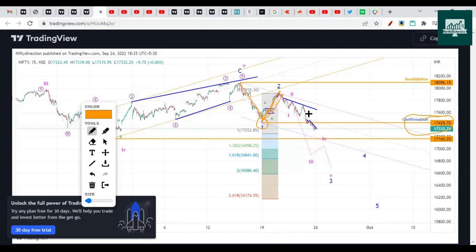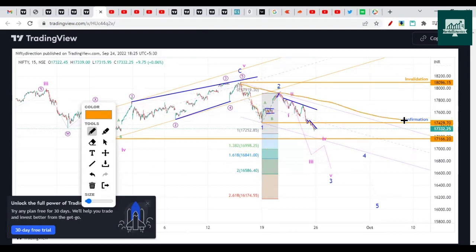After Tuesday, the fall started slowly. There were no gaps. So that created doubt in my mind, but we can discuss all those things. So this is wave 1, this is wave 2. If the drop is sharp, it will reach minimum towards 1.600 Fibonacci. So third wave usually goes towards this. Third wave has high probability to reach 1.600 Fibonacci. So 16,840 should come in the third wave, and it should break this channel as well.